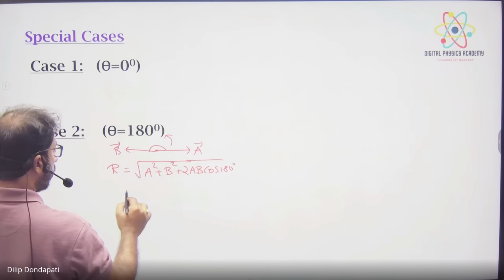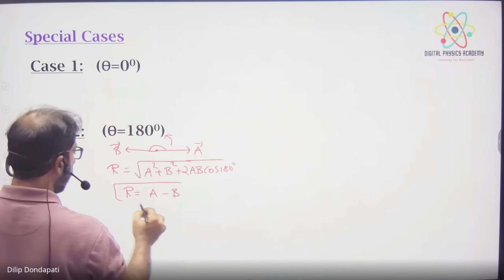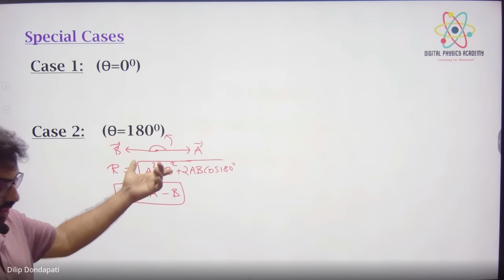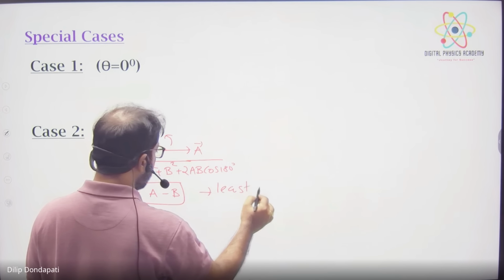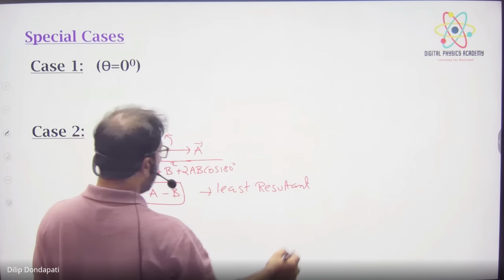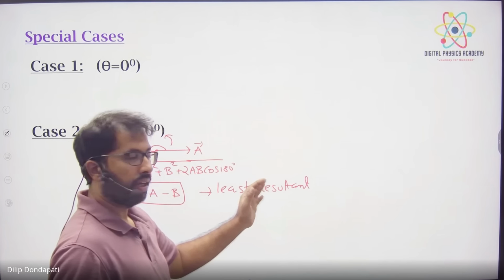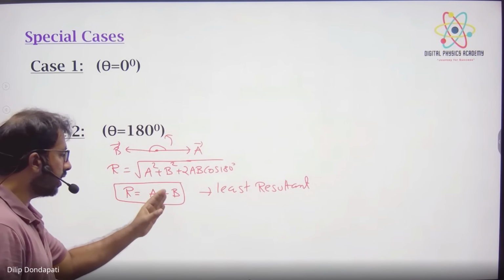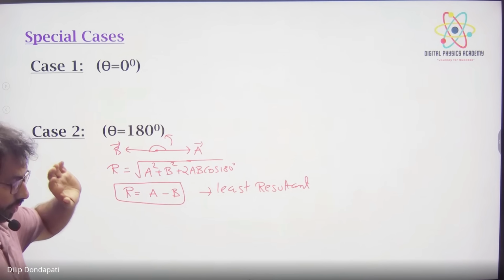So it is A minus B whole square, so the R value is A minus B. And this is the least resultant. It means the resultant of two vectors can be anything based on the different angles, but the least resultant will not be less than this, and the resultant will not be greater than A plus B.